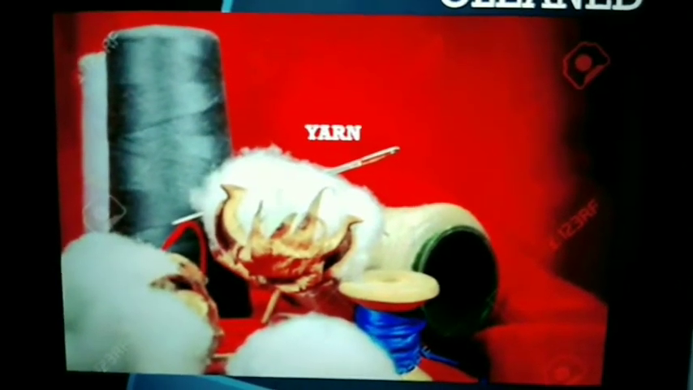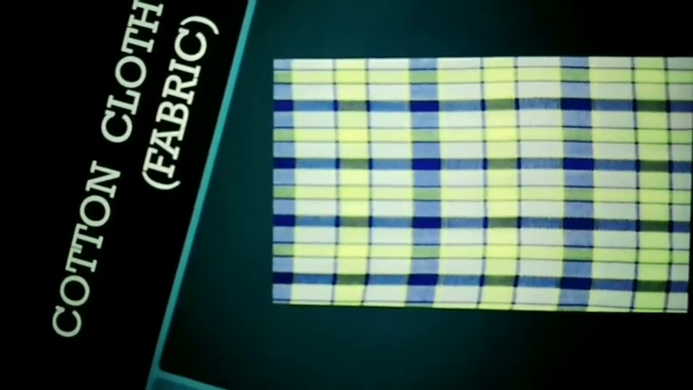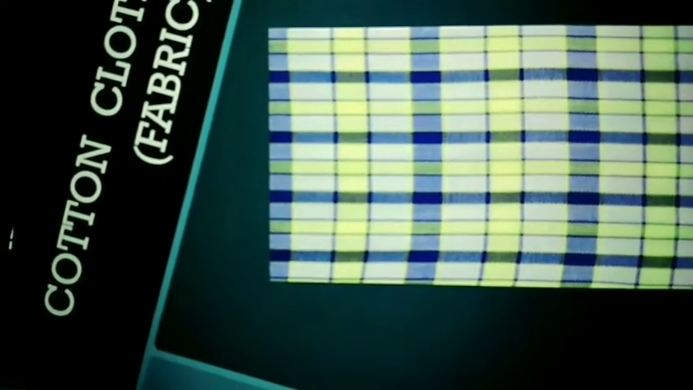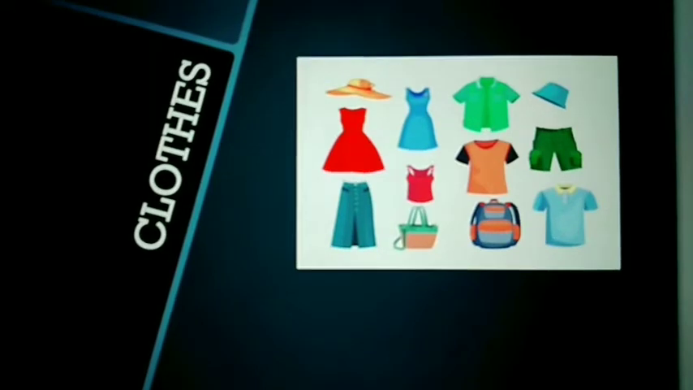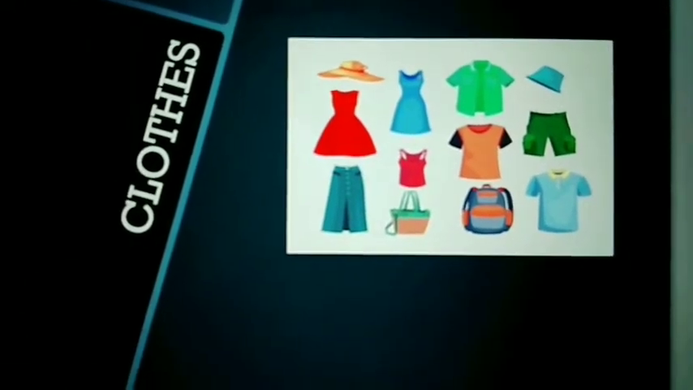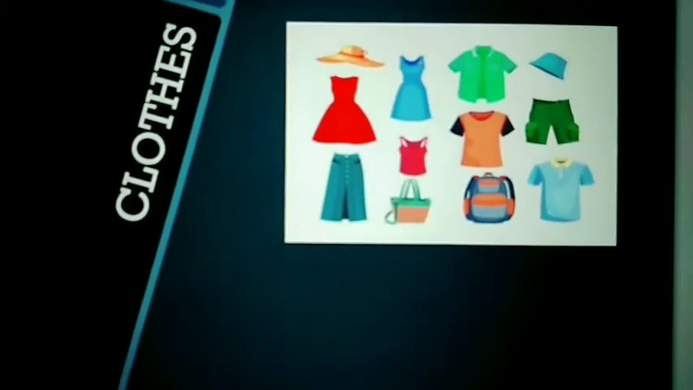From the cotton we take a thread-like structure called yarn. Using this yarn we make fabrics. What is a fabric? Fabric is nothing but a piece of cloth. Using the fabric, we obtain cotton clothes, the clothes we are going to wear. We get these from the cotton plant.